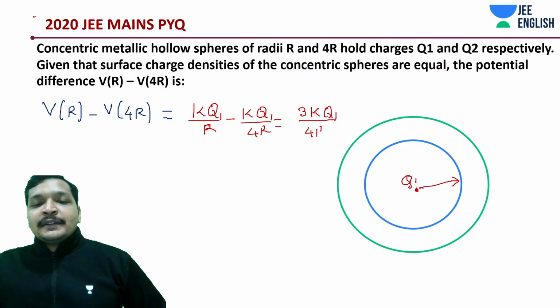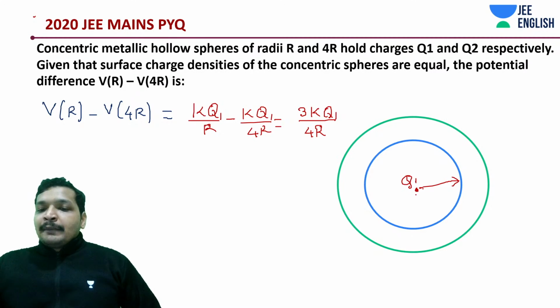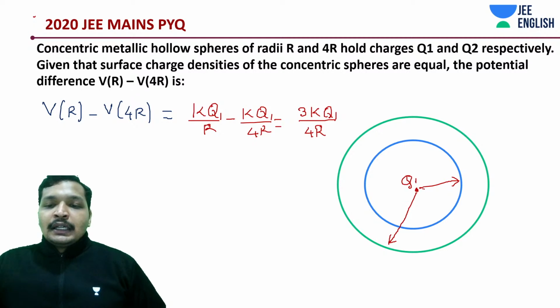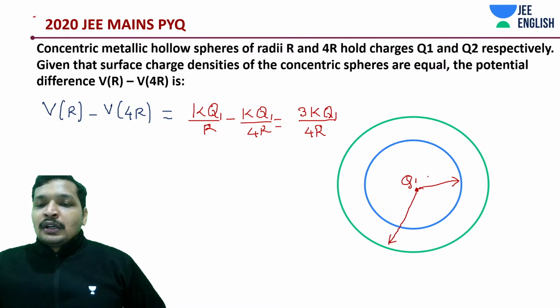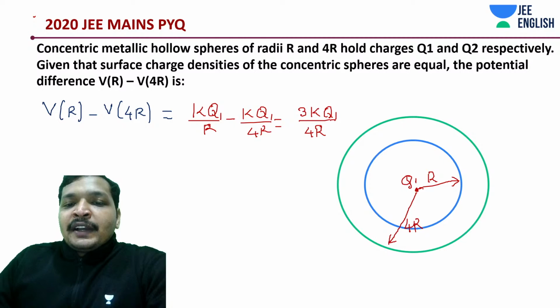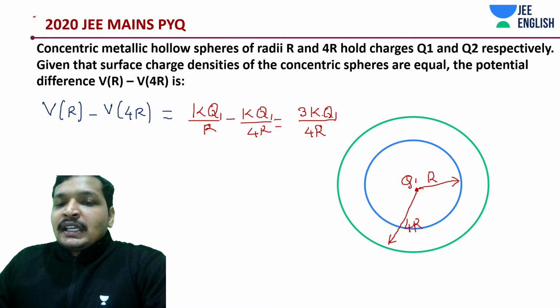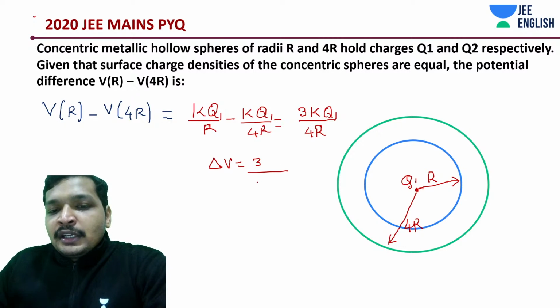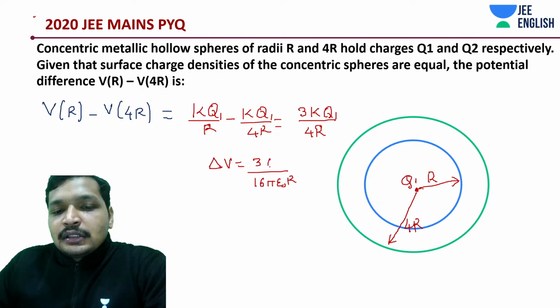3KQ1 by 4R. We will come to both of those things, how to express it in terms of Q2 as well, because there is a hint around this. Anyway, it's also a concept mix PYQ, because concepts are the fundamental. So if you simplify this, 3 by 16, what is K? 1 by 4 pi epsilon naught. So your final answer that you are expecting, the delta V, is going to be 1 by 4 pi epsilon naught into 4, that is 3Q1 by 16 pi epsilon naught R.